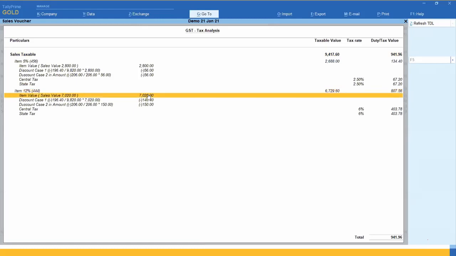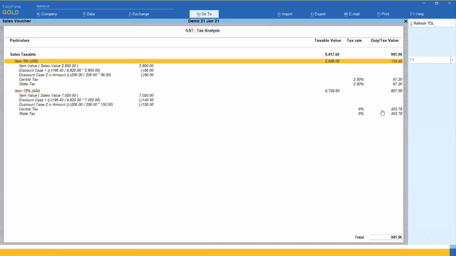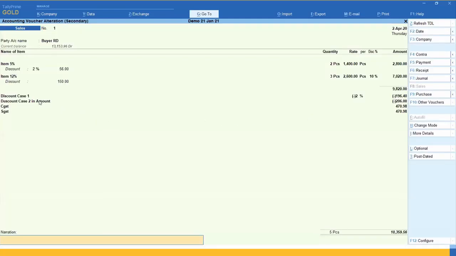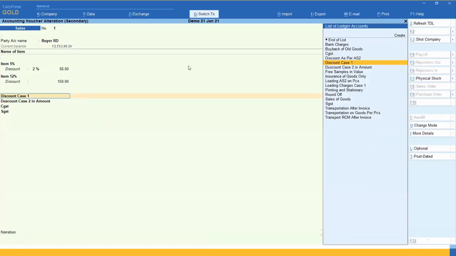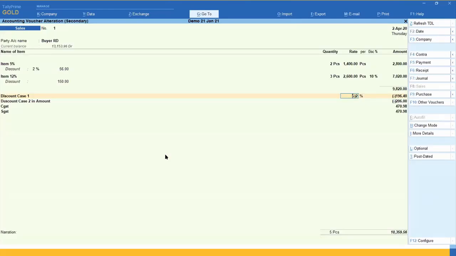This is my basic value. Whatever calculations are there on 6,729 plus 2688, GST is calculated. Only you have to select configurations and GST properly. See here, what is the configuration for the discount ledger? You can take any group. See here, this is the first ledger, and here I am saying GST is not applicable. The applicability is on goods only, and based on value. So what is the based on value? What is the quantity? It is my next session. Just wait. This is my normal invoice.